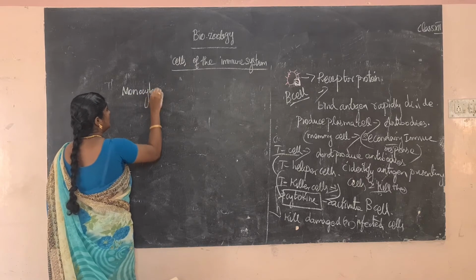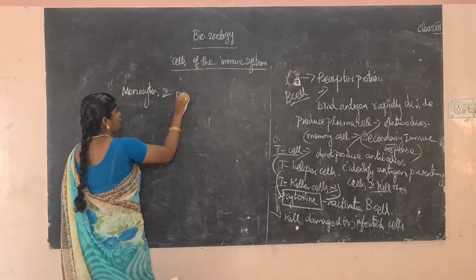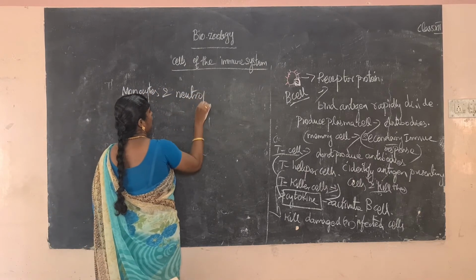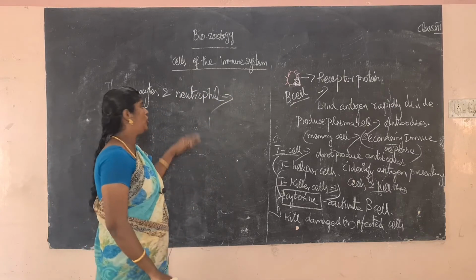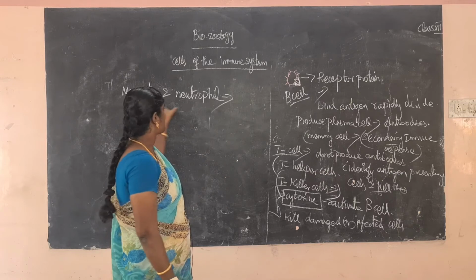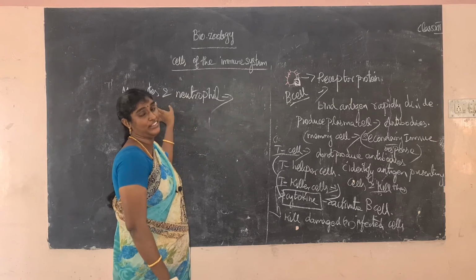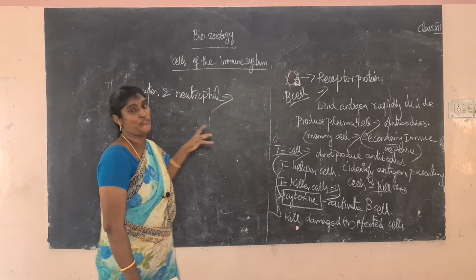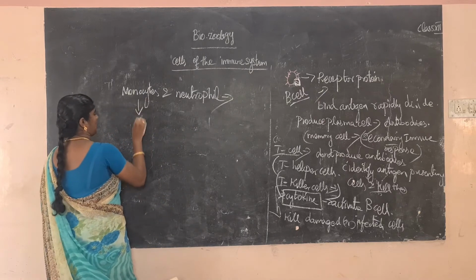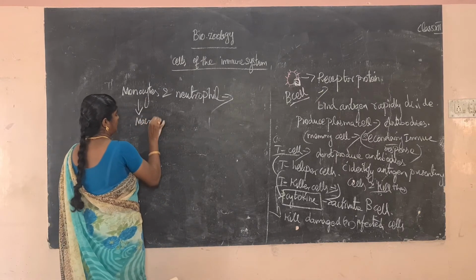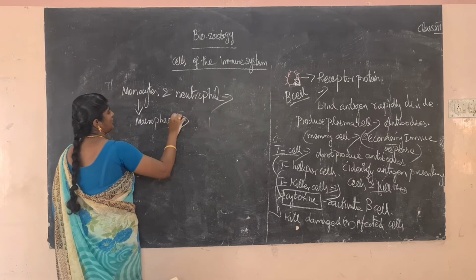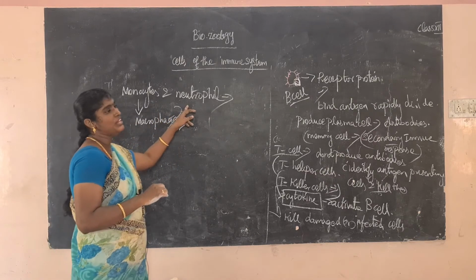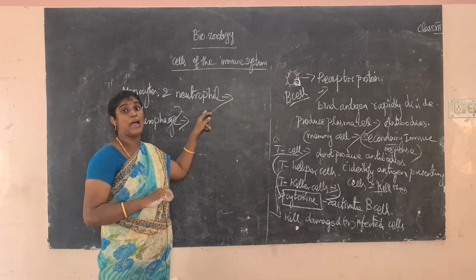When monocytes mature, they are called macrophage. So monocyte in the mature stage is commonly called macrophage. The monocytes and neutrophils are involved in the process called phagocytosis.